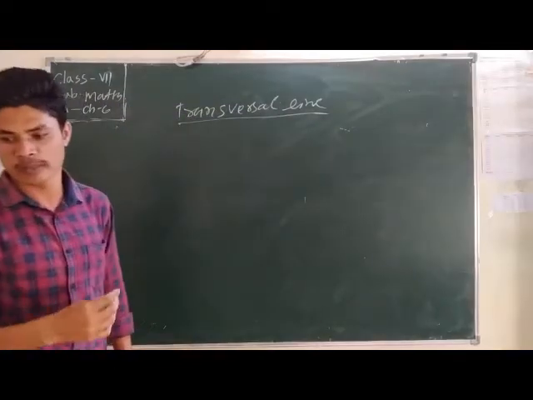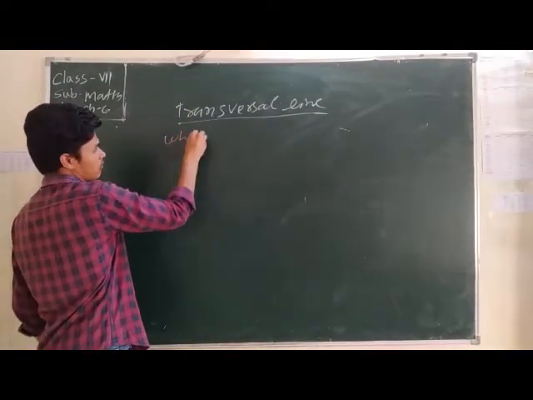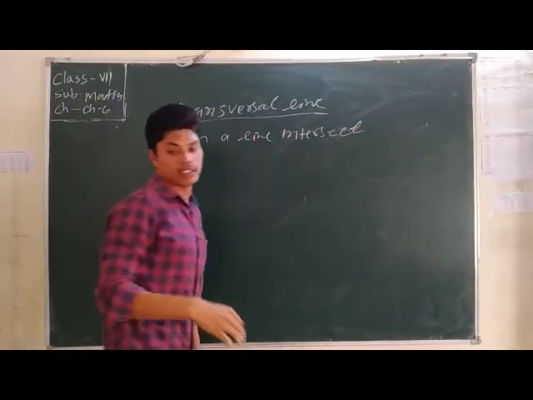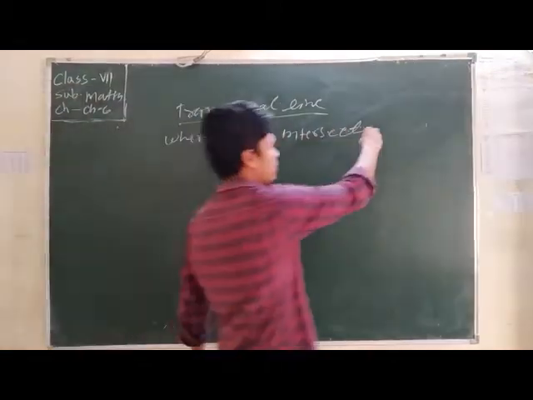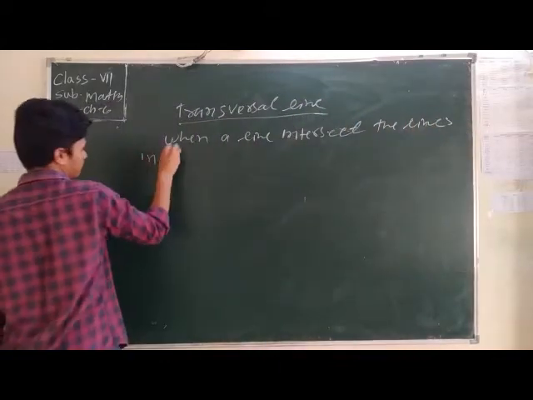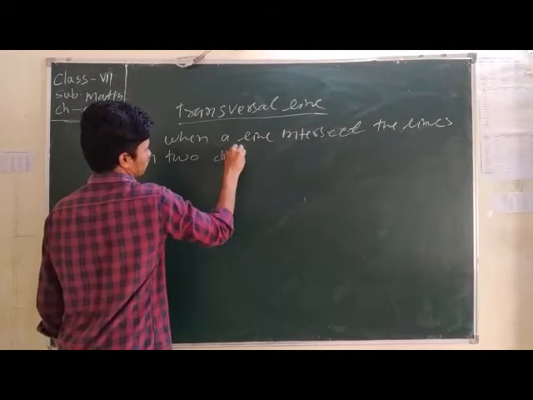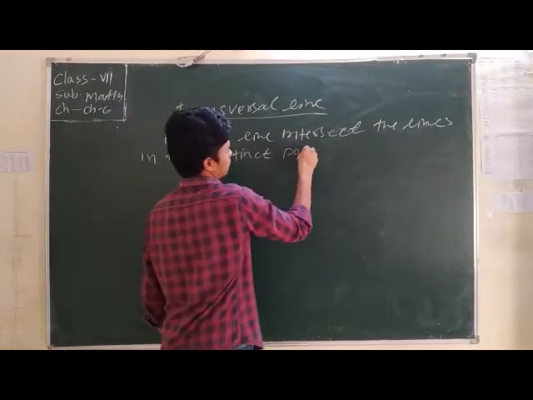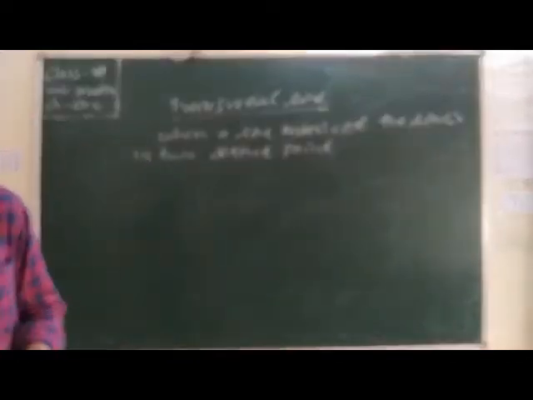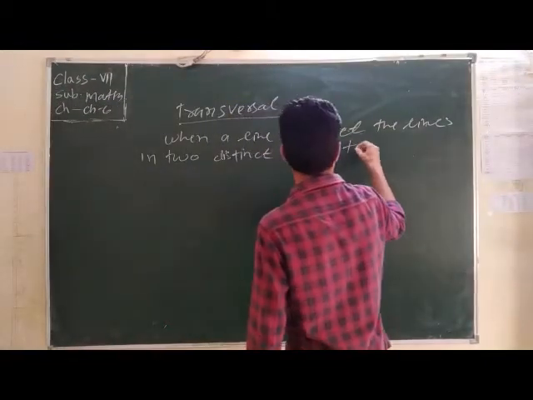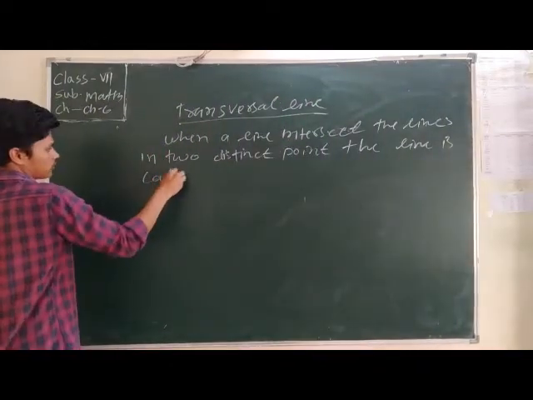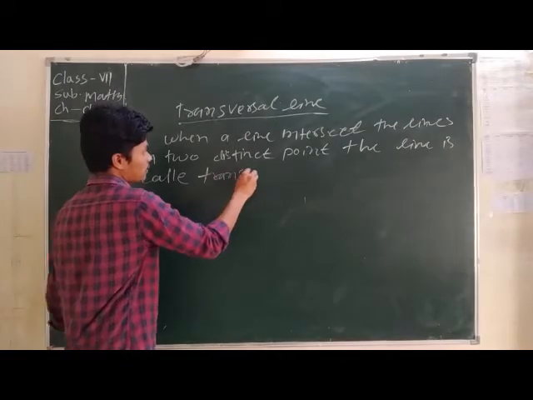See, what is transversal lines? Transversal line is when a line intersects two lines in two distinct points. Okay, that means a transversal line can intersect the two lines in two distinct points. The line is called transversal line.